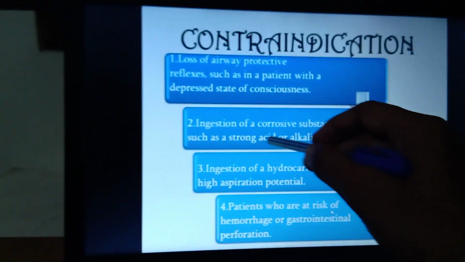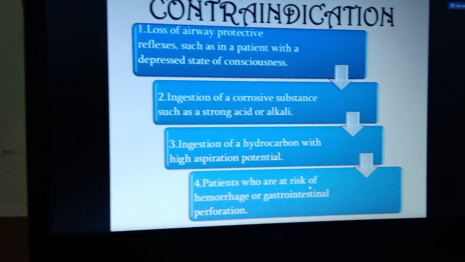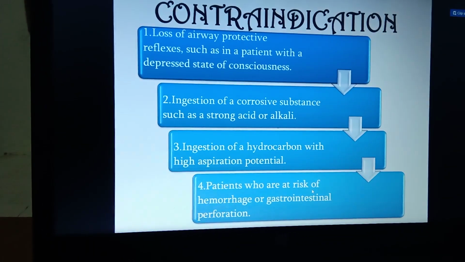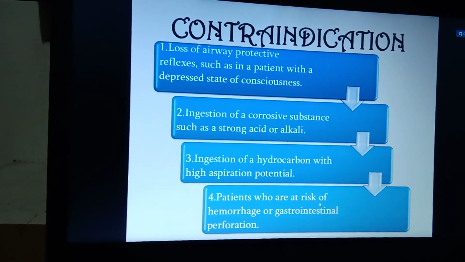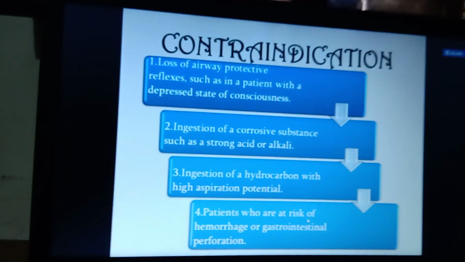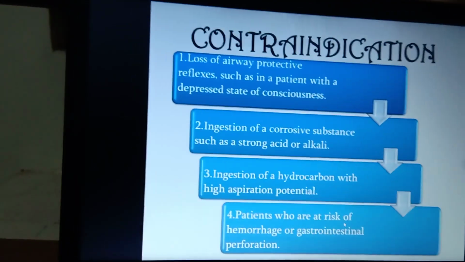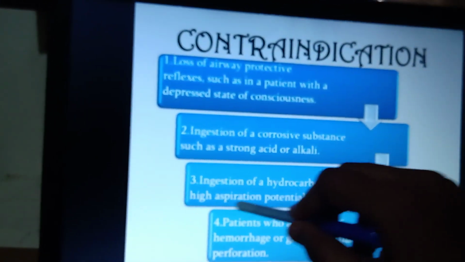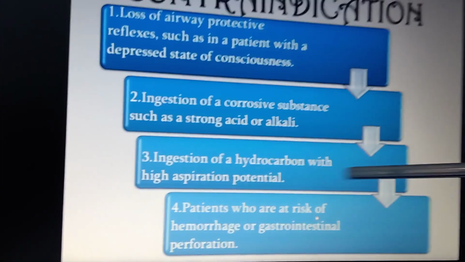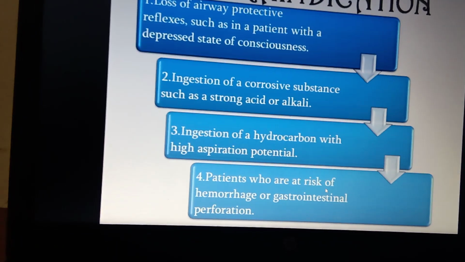Next, ingestion of corrosive substances such as strong acid or alkali. Whatever acid or alkali substance you bring back through the lavage will not only affect the stomach area but also damage the passage of the esophagus and your mouth. Corrosive substances are nothing but dangerous substances. Next is ingestion of hydrocarbons with high aspiration potential. It is the same thing; this hydrocarbon is highly acidic or alkaline in nature, and that may lead to high aspiration of the fluid.